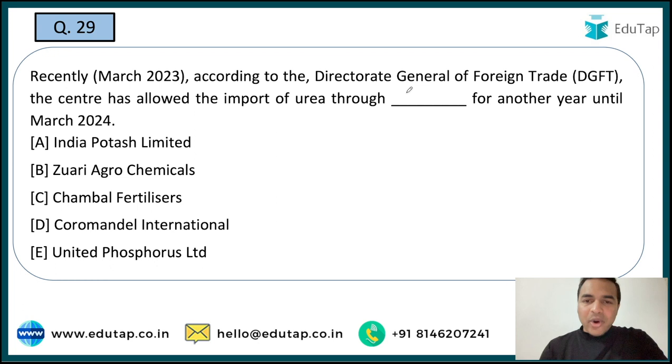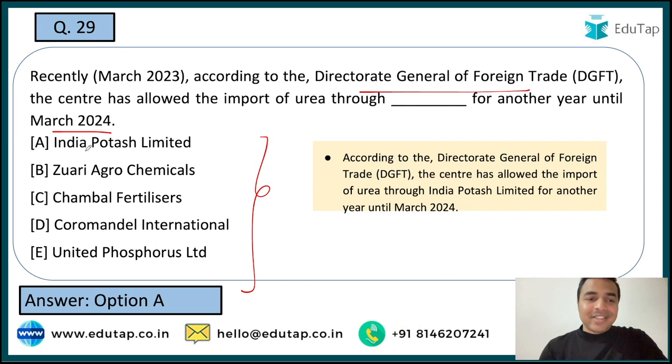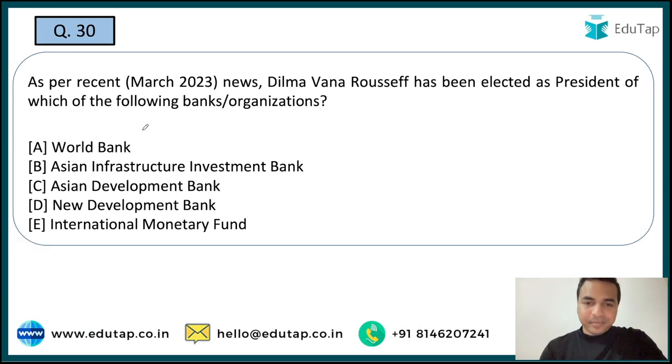Next question. According to the Director General of Foreign Trade, the center has allowed the import of urea. So guys, ये जो यूरिया इंपोर्ट किया जाने वाला है, ये कौन सी ऑर्गेनाइजेशन के थ्रू किया जाएगा? That is what you are required to tell me in the comment section. So here guys, let me tell you that this will be done until March 2024. तो March 2024 तक यहाँ पर इस चीज को एक्सटेंड किया गया है, और आपको बताना है उस ऑर्गेनाइजेशन का नाम through which this particular import of urea will be done, and the right answer is option A, that is India Potash Limited.